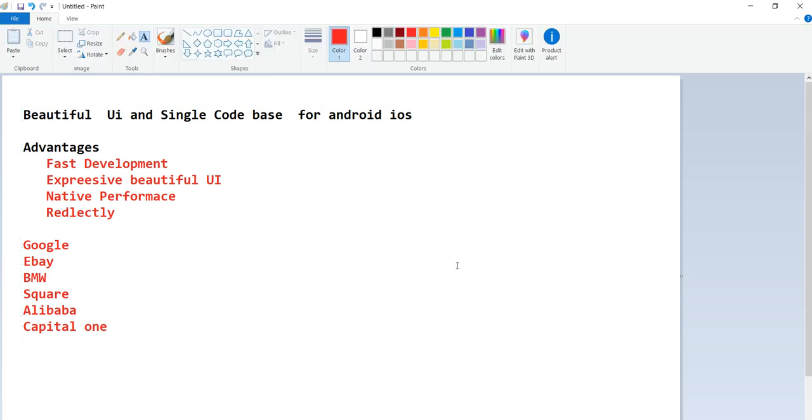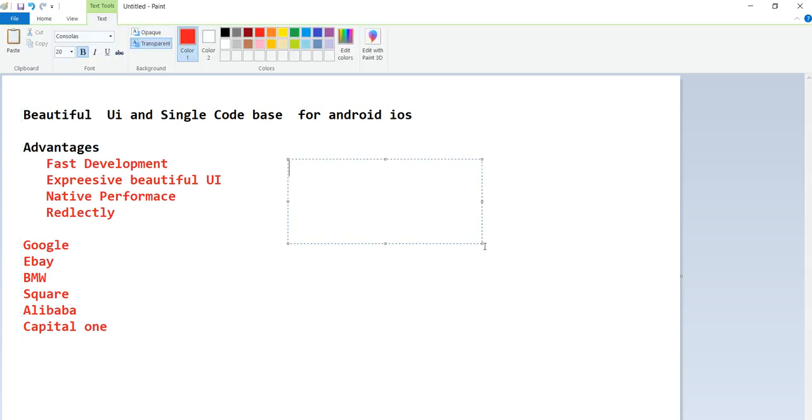But I have one more question. What language do we use to develop with this? To develop this application, we are using a new language called Dart. It's by Google. Is any basic knowledge required for this? Those who have Android and iOS experience, or at least Android or at least iOS experience, can handle this easily.